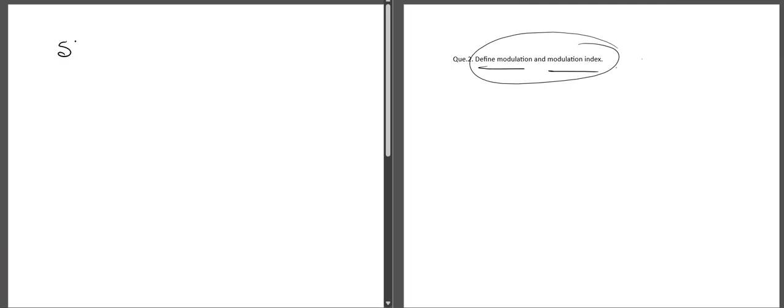In this question we are asked to define modulation and modulation index. So what is modulation? Modulation is a property by which we can transmit signal efficiently from one point to another point. Suppose this is our signal source.